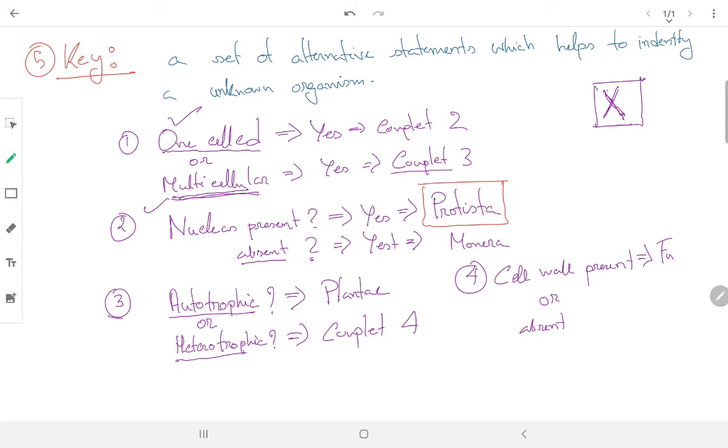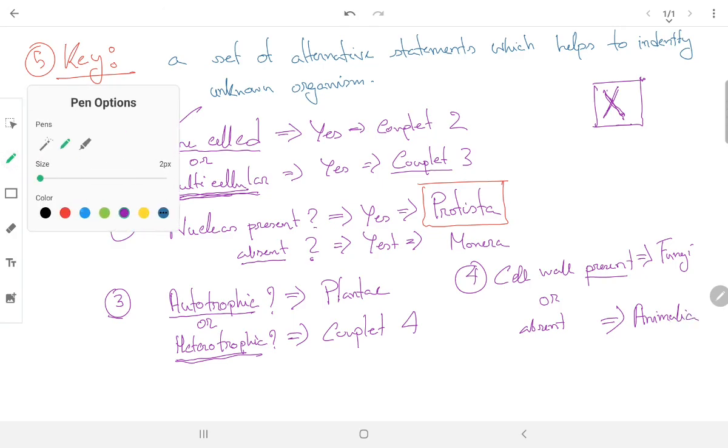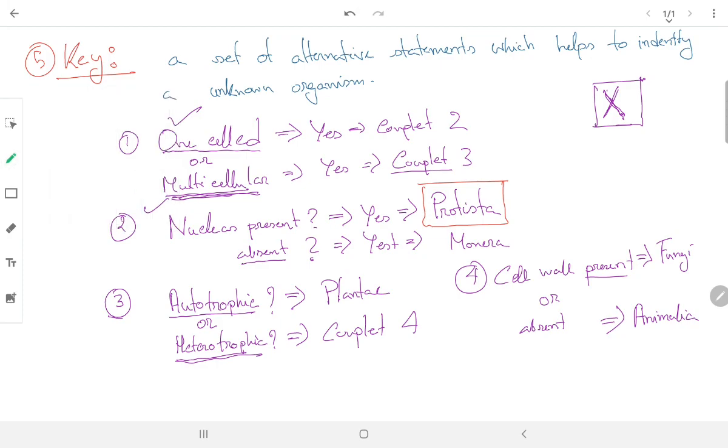The organism is heterotrophic, it is multicellular, and cell wall is present, then obviously the organism is going to belong to kingdom Fungi. If it is absent, obviously the organism will go to kingdom Animalia. So you see, just by asking these couplets, we have come to know the kingdom of an unknown organism, from which kingdom this organism belongs, right? This is what a key means.